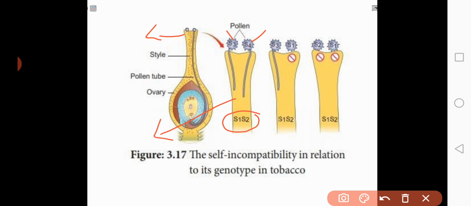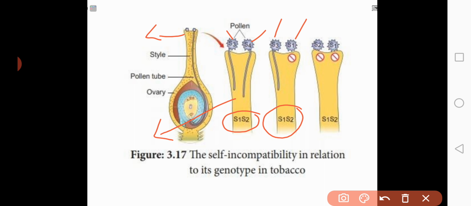Okay, but in picture 2, here also the pistil is S1 and S2 type, but it receives pollen grains of S3 type and S1 type. See, here the S3 type of pollen grain comes from a different flower. Am I clear? Okay. But the S1 type of pollen grain comes from the same flower. Right? So what happens here?